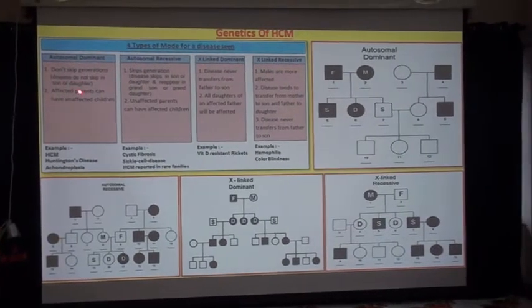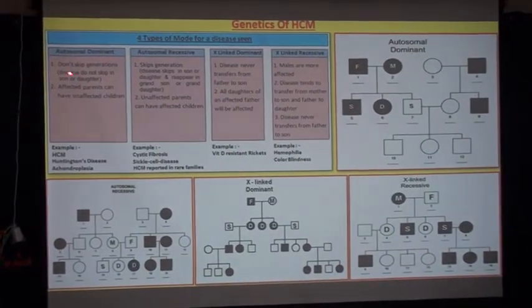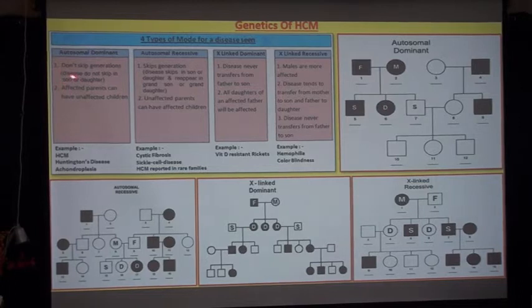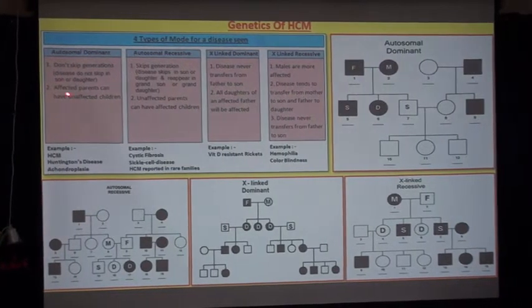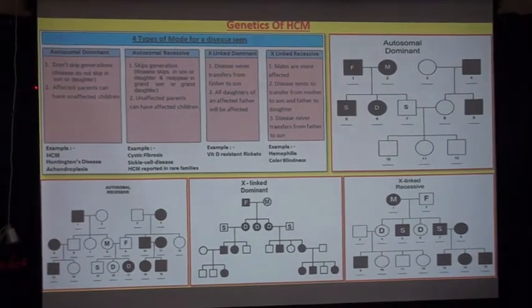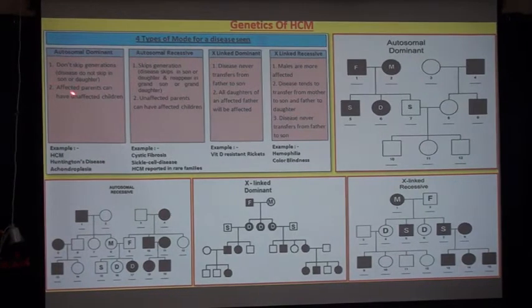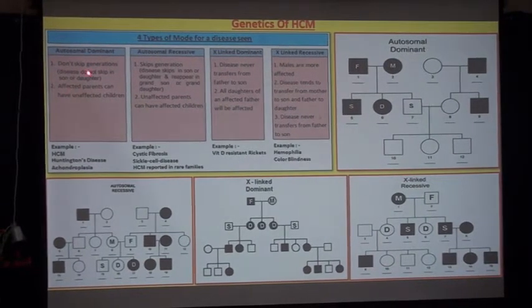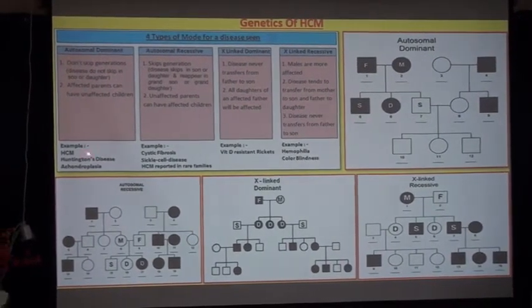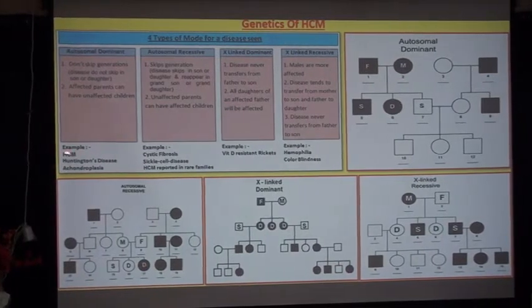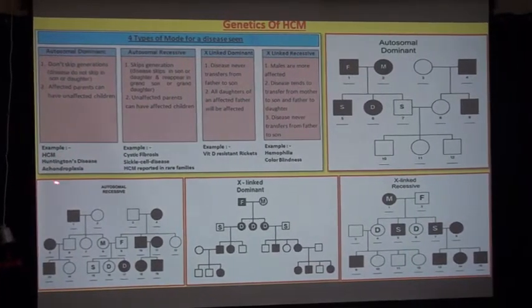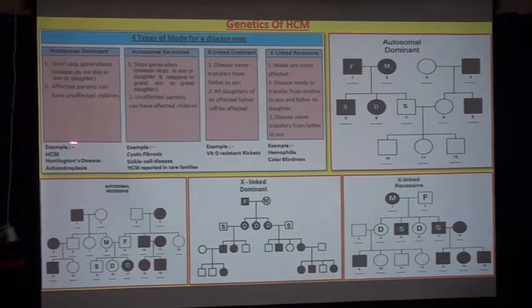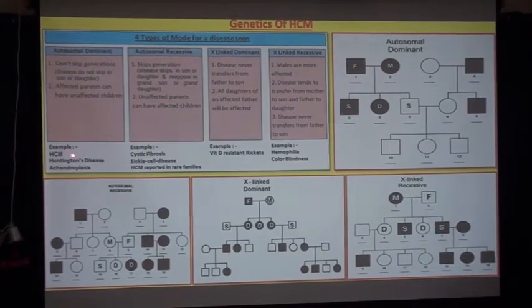So we are coming to autosomal dominant. They don't skip generations. Disease does not skip son or daughter, and affected parents can have unaffected children. In this criteria you will see true HCM as number 1, then Huntington's disease number 2, then achondroplasia number 3.